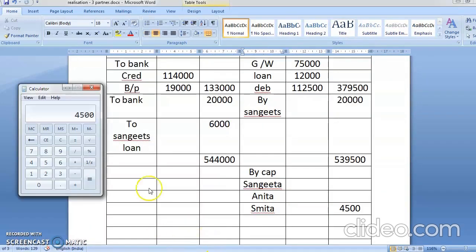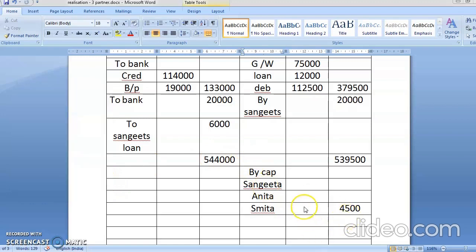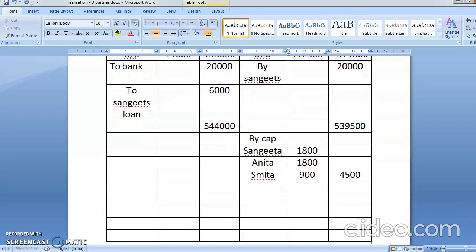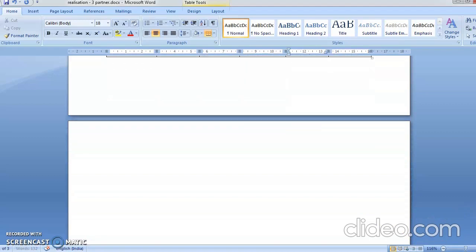So what are you going to do? 4,500 divided by 5. So you get the answer 900. So Smita is having 900. So you'll write here 900. 9 2s are 18, so 1,800. Again this person is getting 1,800. Now this total will go in the partners capital account, on the debit and credit side.